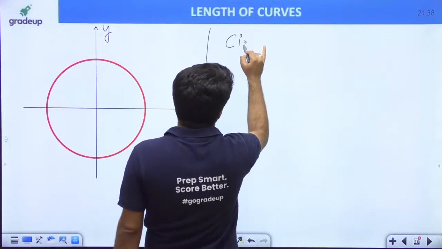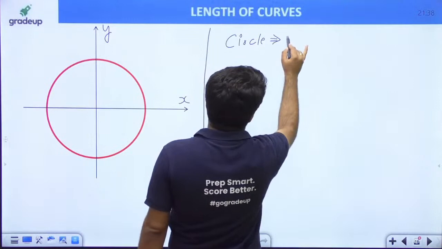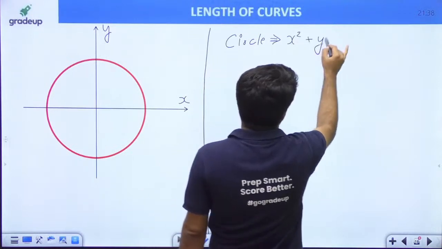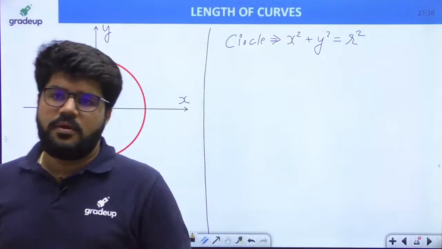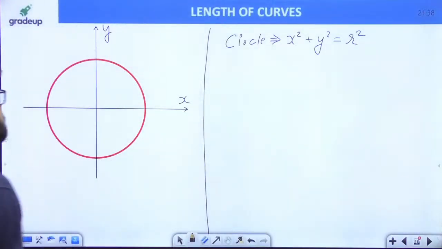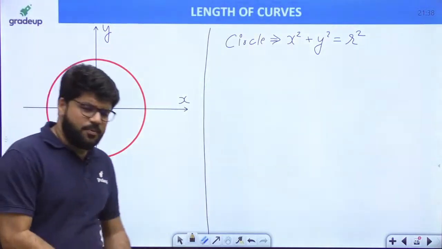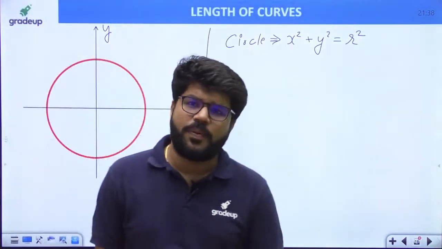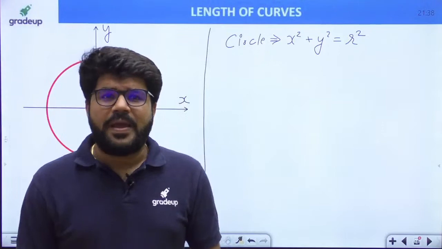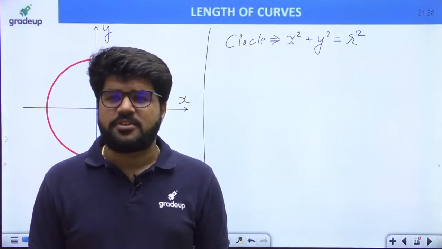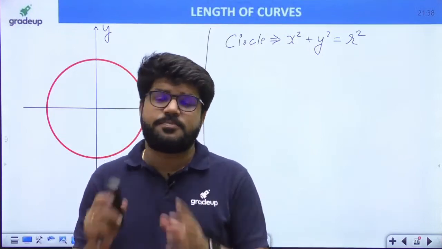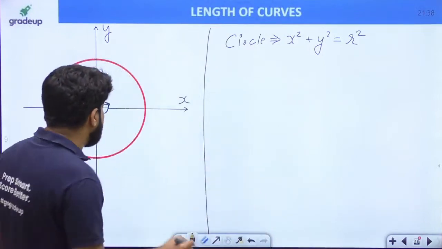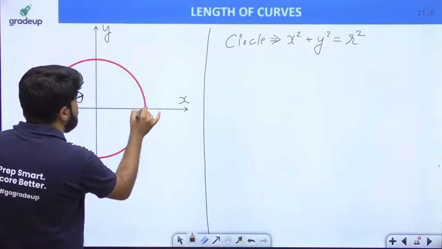I consider a circle centered at origin, x square plus y square equal to r square. That is the equation of the circle. I suppose everyone knows, as you are commenting, 2 pi r. Do you know why it is 2 pi r? What do you mean by circumference of a circle? It means the perimeter of a circle, the length of the boundary.